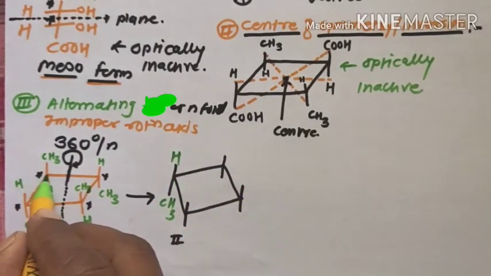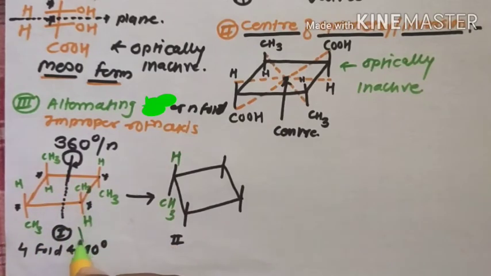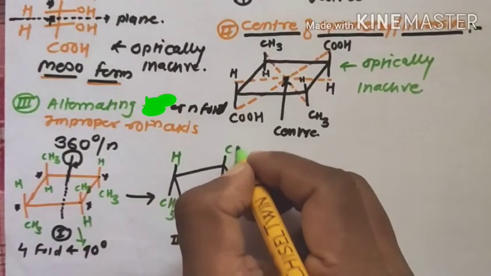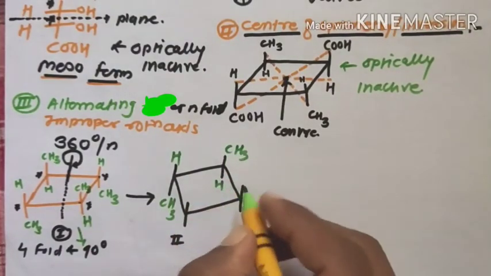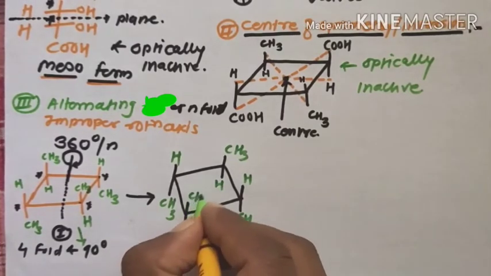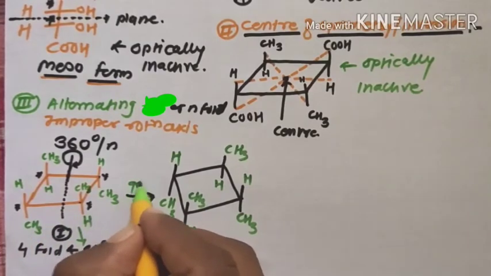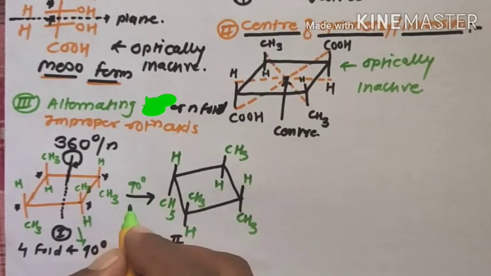It means these CH3 groups shift toward this, toward this, toward this. That means they rotate through 90 degrees and form the second possible isomeric structure of these molecules: CH3, then CH3 H, then H, CH3, then CH3 H. That is the 90-degree fourfold axis of symmetry rotation to form